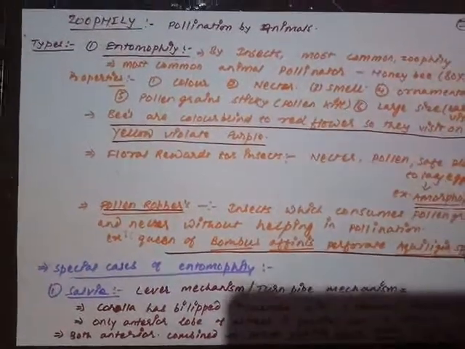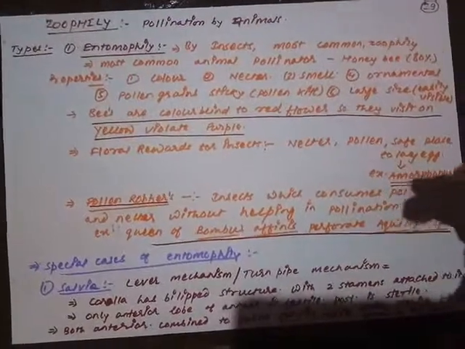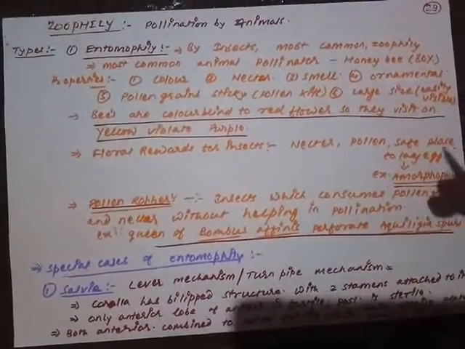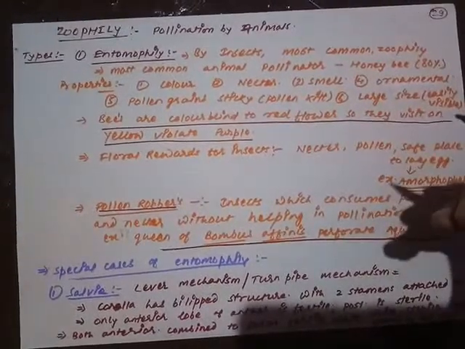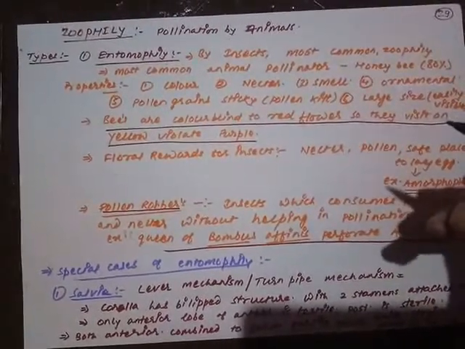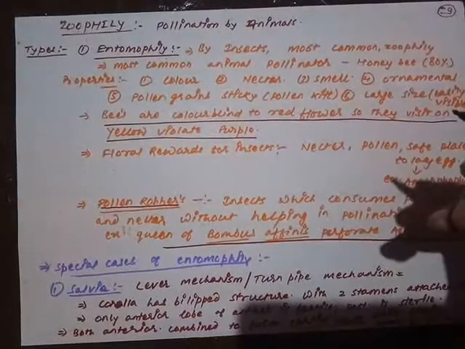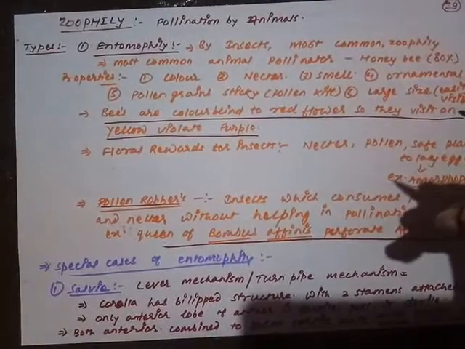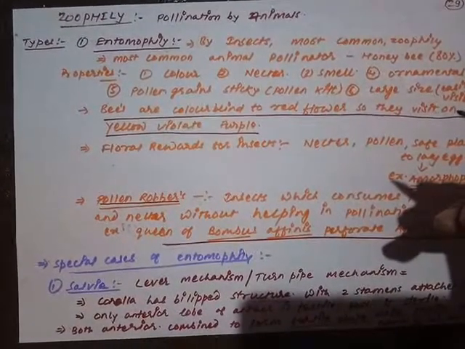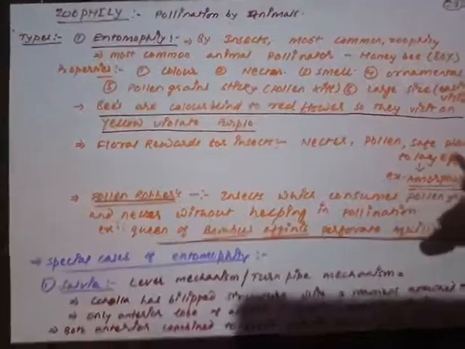Students, now the next way of pollination is the animal pollinating agency. As we have discussed the abiotic factors, the abiotic factors are the wind and the water. When wind works as the pollinating agency, it is called anemophilic pollination or anemophily. And when water works as the pollinating agency, it is called hydrophilic pollination.